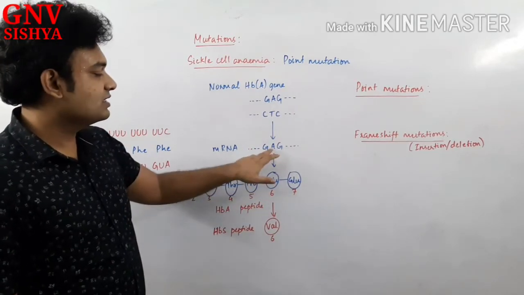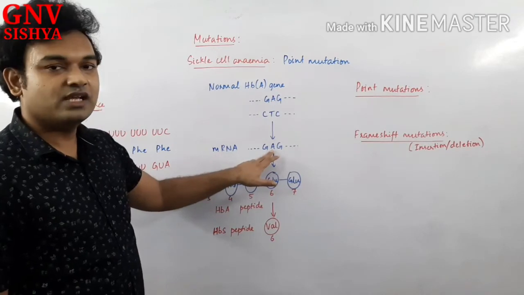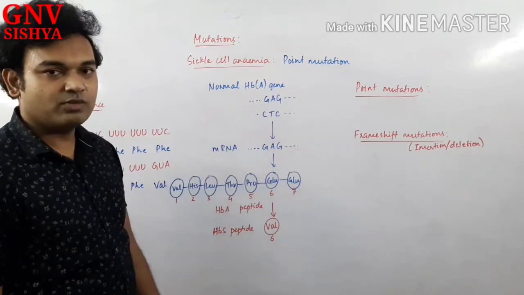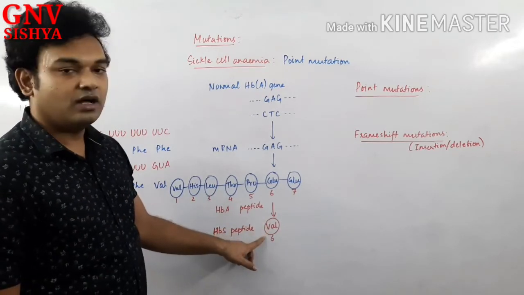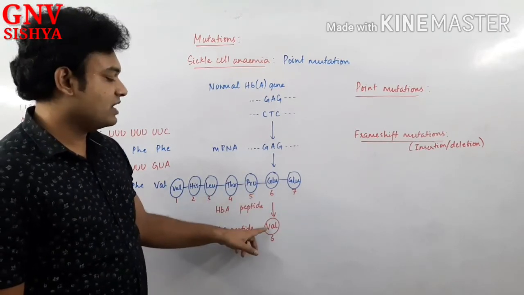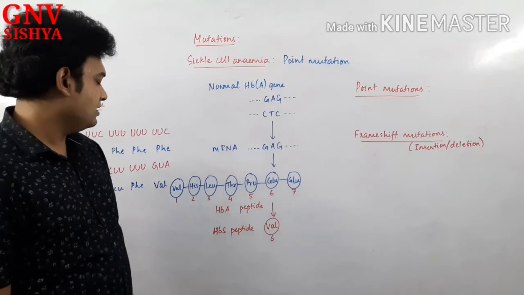What is being changed? This adenine will change into thymine. You understand? So there is a change in that. So that produces what? GUG, which is nothing but valine. You understand? Yes or no?